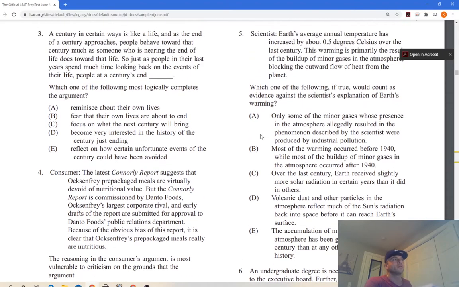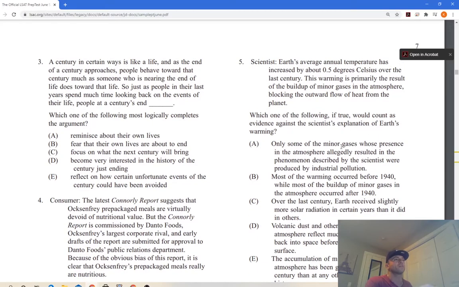Which of the following, if true, would count as evidence against the scientist's explanation of Earth's warming? All right, something that's going to count as evidence against the warming. Let's see. Earth's average annual temperature has increased by about 0.5 degrees Celsius over the last century. All right, we'll keep that in mind. It has increased over the last century about 0.5 degrees. This warming is primarily the result of the buildup of minor gases in the atmosphere, blocking the outward flow of heat from the planet. All right, so he's giving us a reason why it's happening.